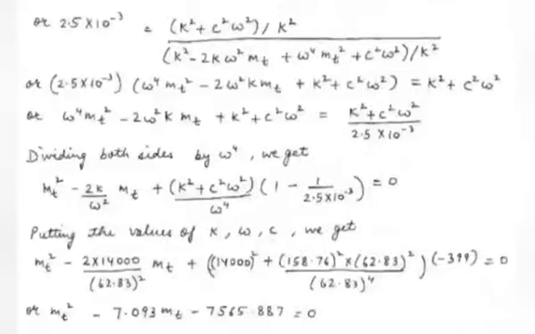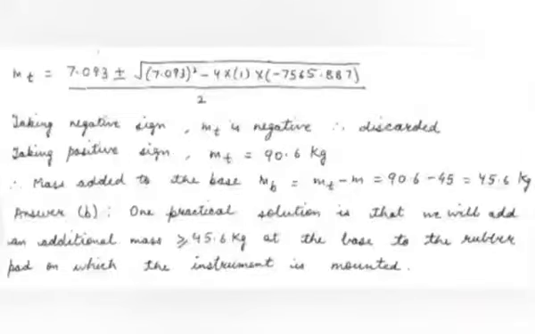Or on solving, we now get the quadratic equation of mt, that is mt square minus 7.093 mt minus 7565.887 is equal to 0. Solving for mt by the traditional quadratic equation solution, we get mt is equal to 7.093 plus minus under root of 7.093 square minus 4 into 1 into minus 7565.887 whole divided by 2.